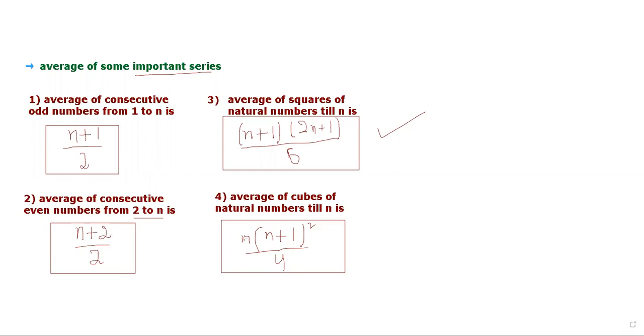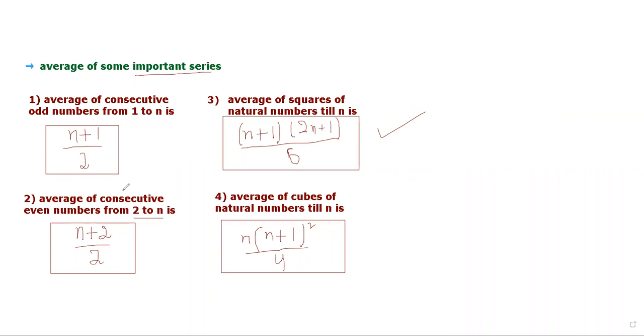This completes our 4 series, friends. Now, if you remember, I recently told you about the average of consecutive even numbers from 2 to n.